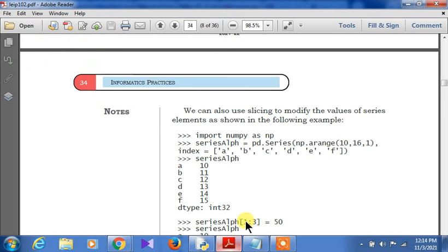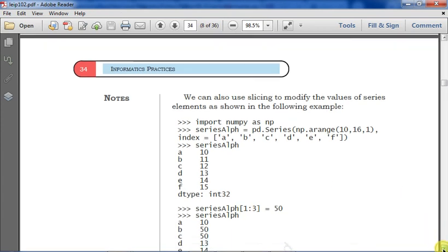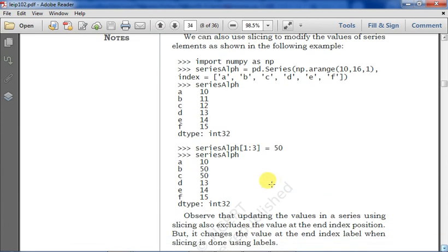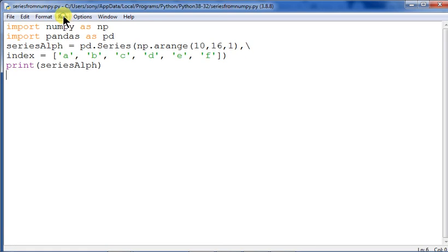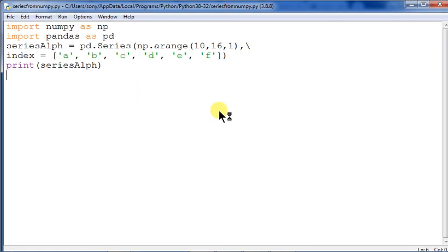So now let us go over here with another kind of slicing. Now we are going to use series alpha 1:3, then what will come over here, you see. Series 1:3 will be 50. So now we are just going to the interactive mode after execution of this particular program once again, because we have to go to the shell. Then we will check it out.